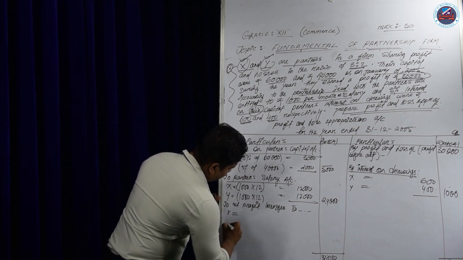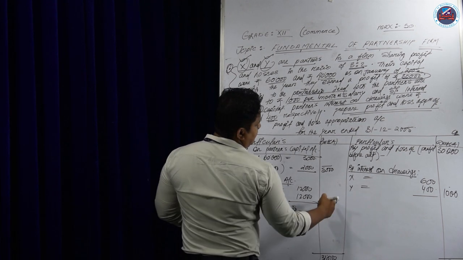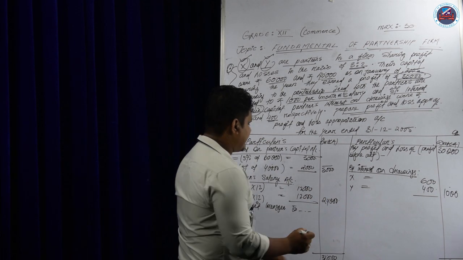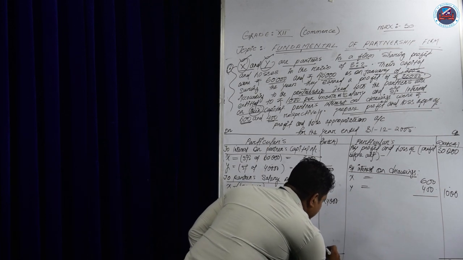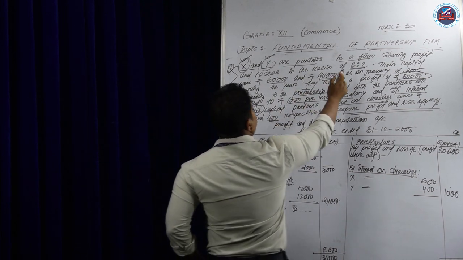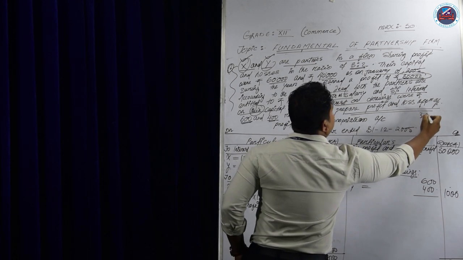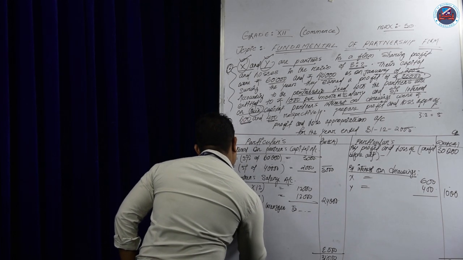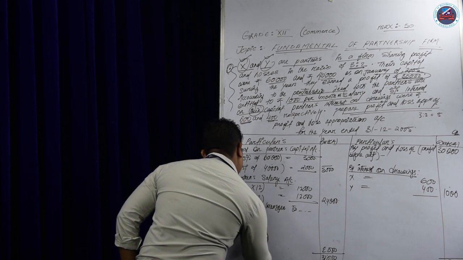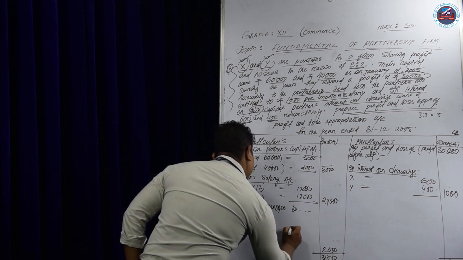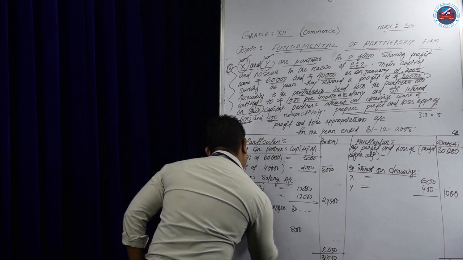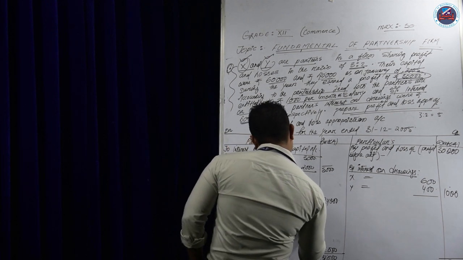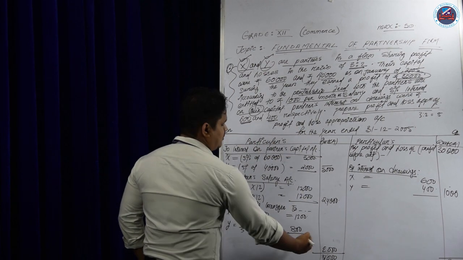X and Y, two partners. 24 plus 5 is 29. 31 minus 29 will be 2,000. The ratio given is 3:2. If you add it, 5. So X will be 3 by 5 and Y will be 2 by 5 into 2,000. So X gets 1,200 and Y gets 800. 12 plus 8, 2,000.